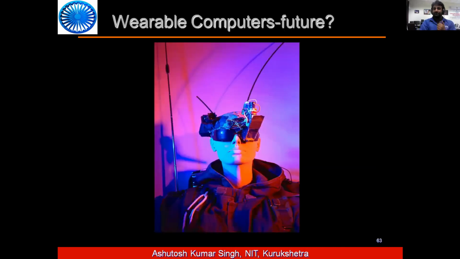This is Sophia. When I prepared this slide, Sophia was not in the market. This one was developed in 2006 and 7, but now you can see Sophia is traveling all over the world, and Saudi Arabia is offering citizenship to Sophia.